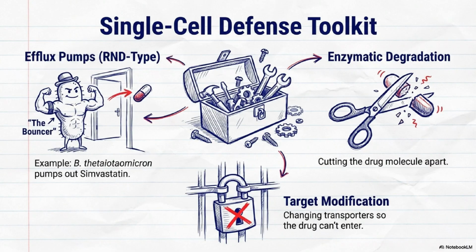Think of a single cell as a fortress equipped with a versatile defense toolkit to survive drug encounters. We see mechanisms like the bouncer efflux pumps that kick out invaders, enzymatic scissors that shred drug molecules, and target modifications that essentially change the locks to prevent entry entirely. This dynamic toolkit explains how bacteria like B. thetaiotaomicron maintain their resilience against modern medicine.